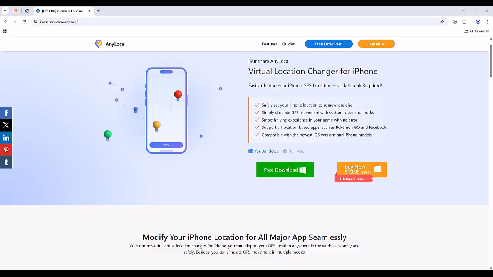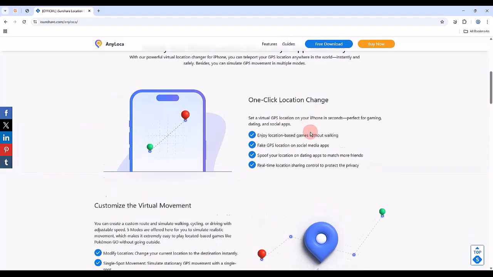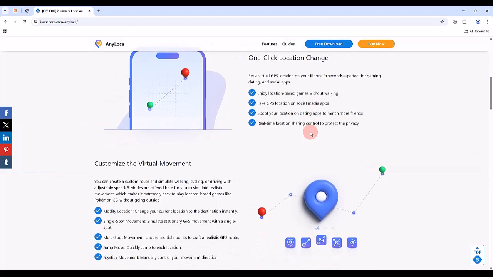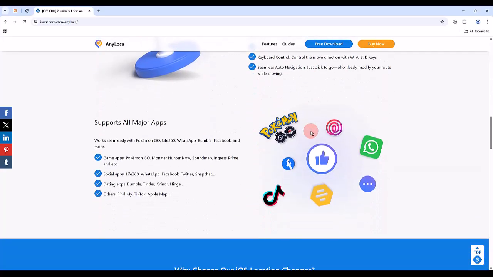This is the user guide for AnyLoca on PC. AnyLoca is the reliable and powerful iPhone location changer on Windows and Mac systems that can be utilized in a wide range of applications, such as mobile games and social apps. In today's video, I will show you how to change iPhone location using the joystick on AnyLoca.